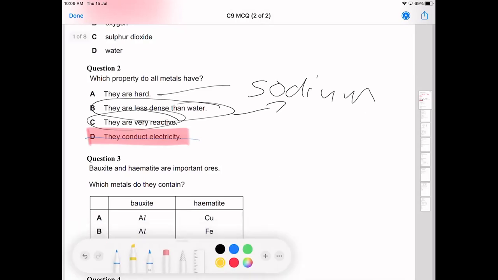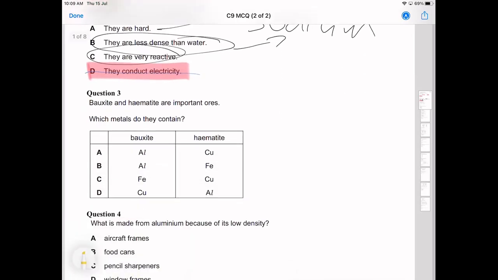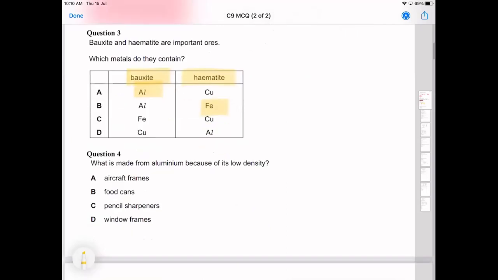Cool. Bauxite and hematite are important ores. Which metals do they contain? Bauxite is aluminium and hematite is iron. I know it's probably not mentioned in the syllabus, but it does say it in the extraction part. When they talk about extraction of iron, we talk about hematite, and when we talk about extraction of aluminium, we talk about bauxite. Cool. Any problems there? No? Good. Happy days.